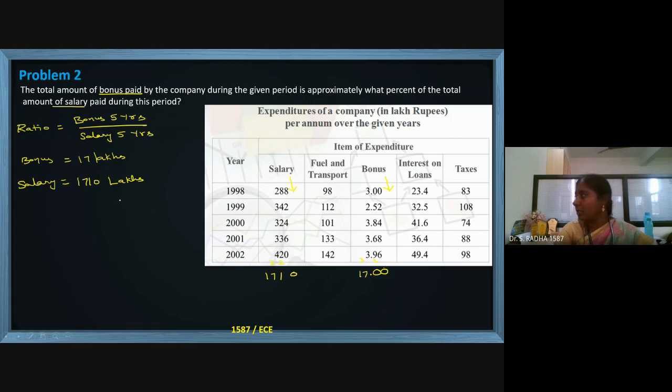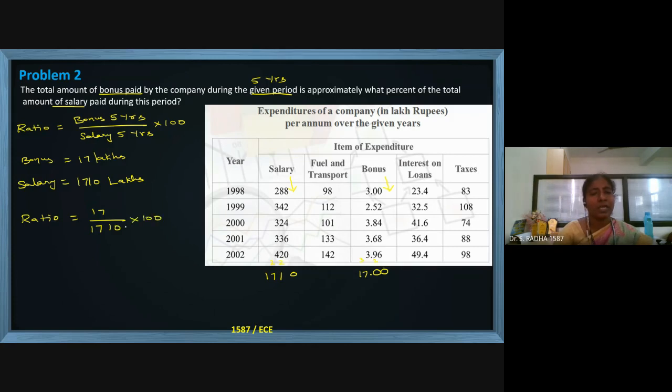What they are asking is not about one particular year. The total amount of bonus paid during the given period means 5 years. Is approximately what percentage? Percentage means we also have to multiply by 100. So the ratio is bonus 17 over 1710 into 100.